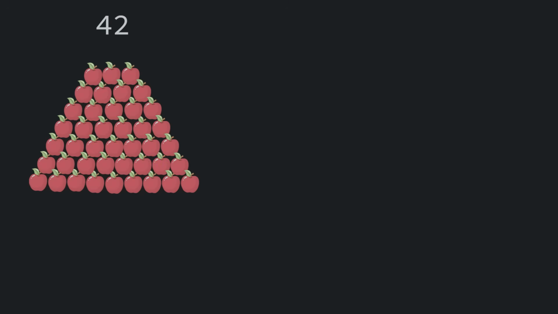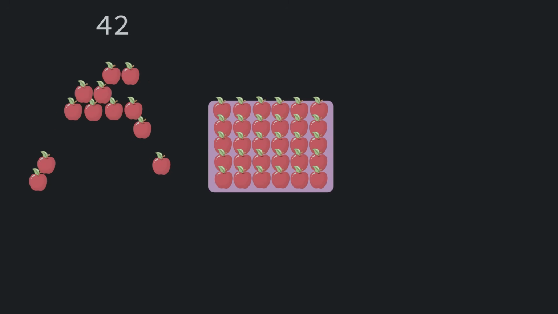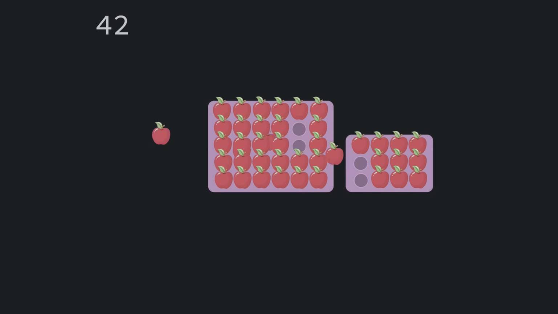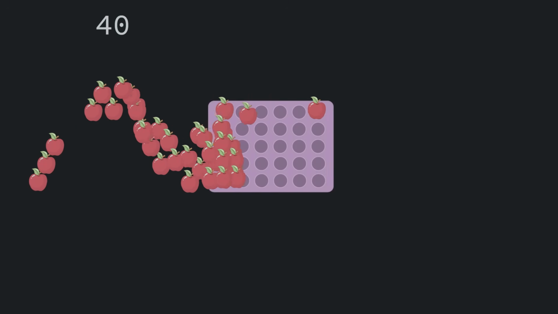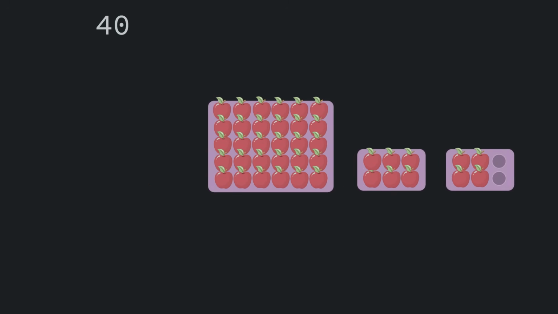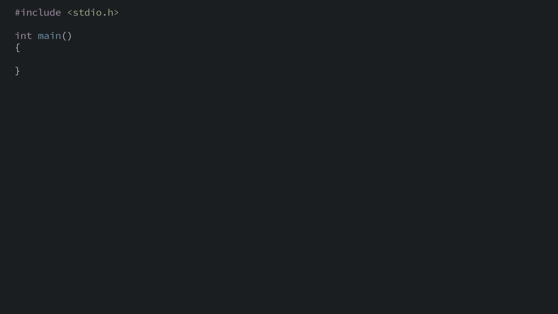So if we had 42 apples to pack, we'd expect this program to tell us one large crate and one medium crate. But if we had 40 apples to pack, we'd expect the program to tell you to use a large crate of 30 and then 2 small crates, since we don't have enough to fill an entire medium crate. We'll start by asking the user how many apples are in this order.